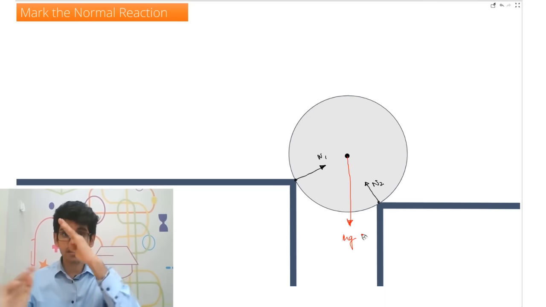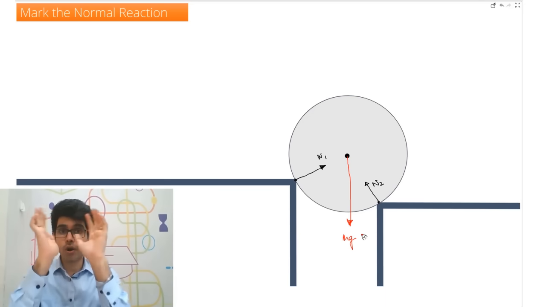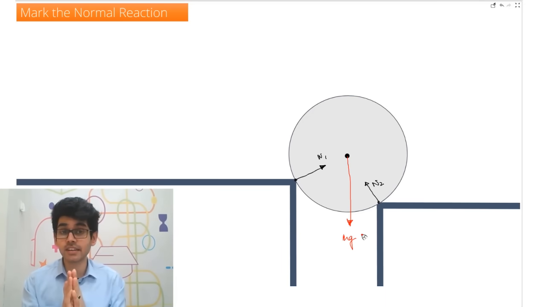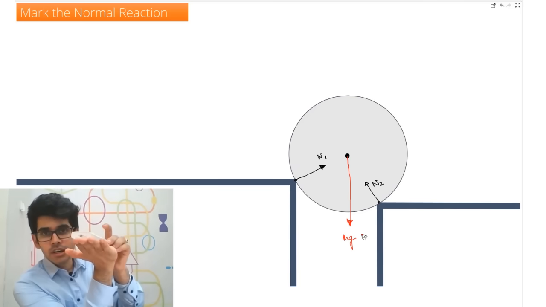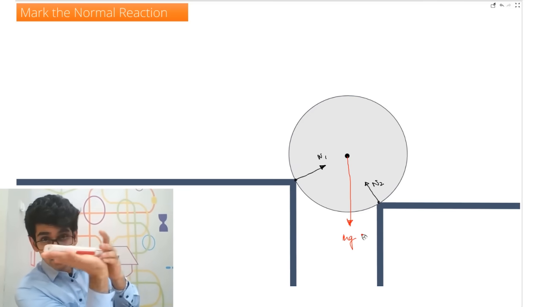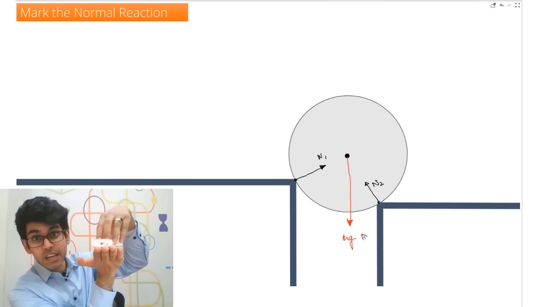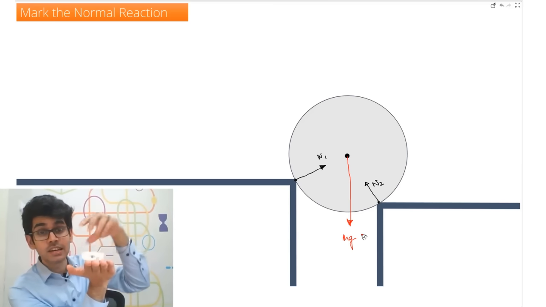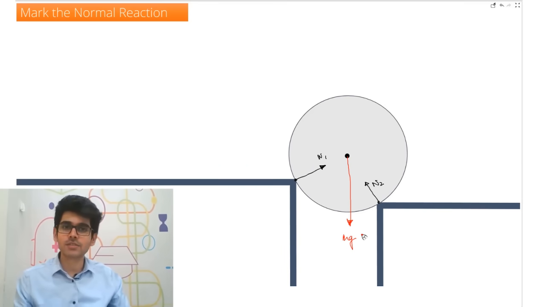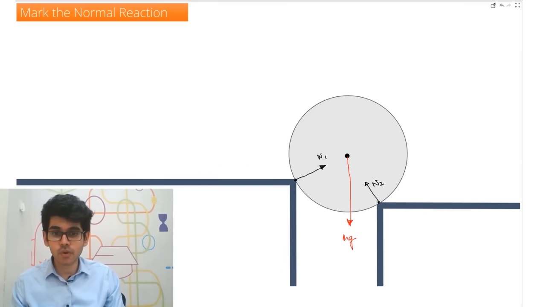There is one vector here, and one vector here. The sum of all those vectors is 0 because normal is an adjustable force. It acts only as much as is needed. For example, if I keep the object like this on my hand, right now what is the normal reaction? It is equal to the weight. If I press more, the normal reaction is increasing. So it is an adjustable force. So understand that. Now let's move on.